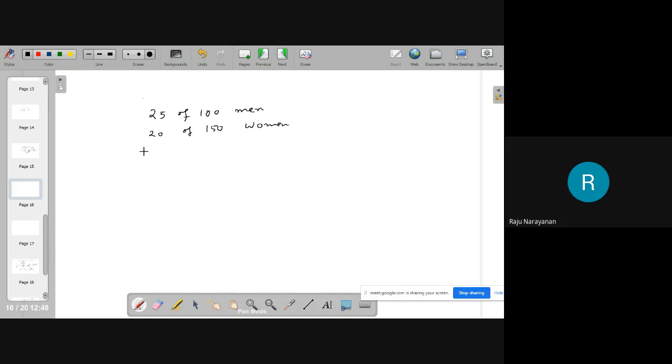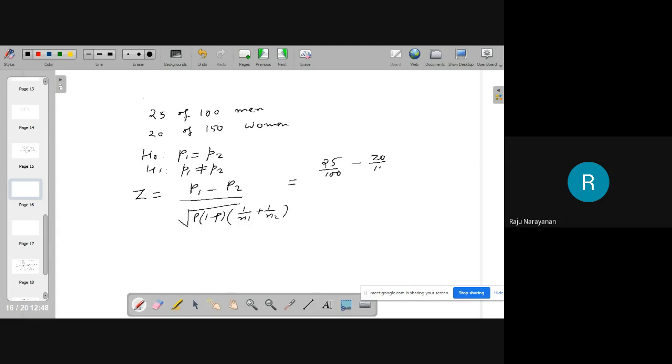First step is what? Write H0: P1 equal to P2. What is the alternative? P1 not equal to P2. What is Z? P1 minus P2 divided by root of P into 1 minus P into 1 by N1 plus 1 by N2. What is P1? 25 by 100. P2 is 20 by 150. What is P?